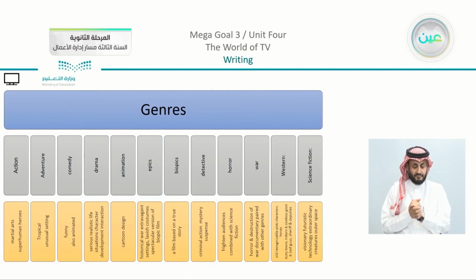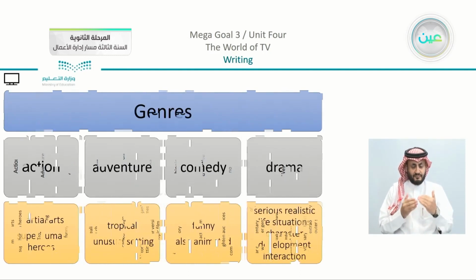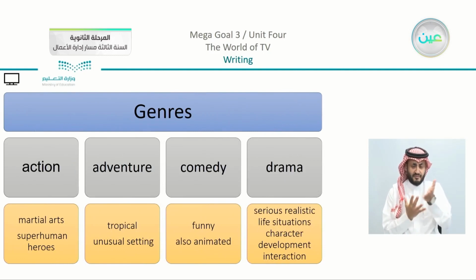In general, we highlighted action, adventure, comedy, drama, animation, epics, biopics, detective, horror, war, western, and science fiction. Now we're going to go back and divide them so it can be clear for you. We have the first part. Genres: we have action, which is martial arts, superhuman heroes. We have adventure, where we highlighted tropical, unusual settings.